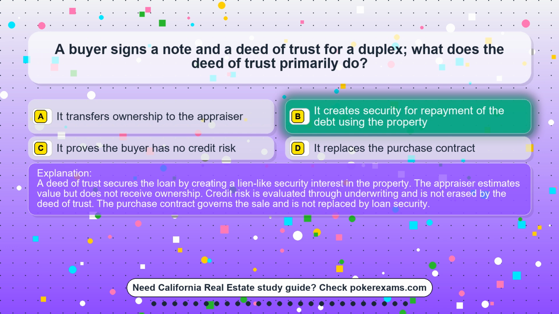The appraiser estimates value but does not receive ownership. Credit risk is evaluated through underwriting and is not erased by the deed of trust. The purchase contract governs the sale and is not replaced by loan security.